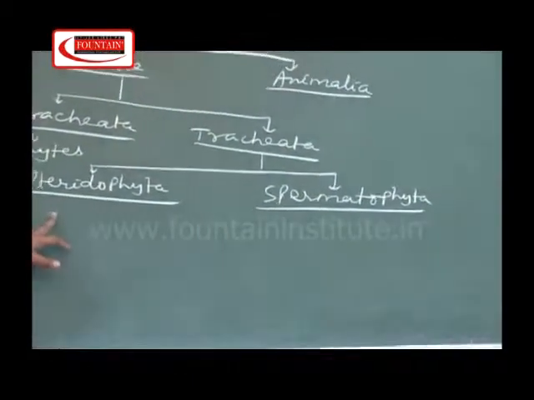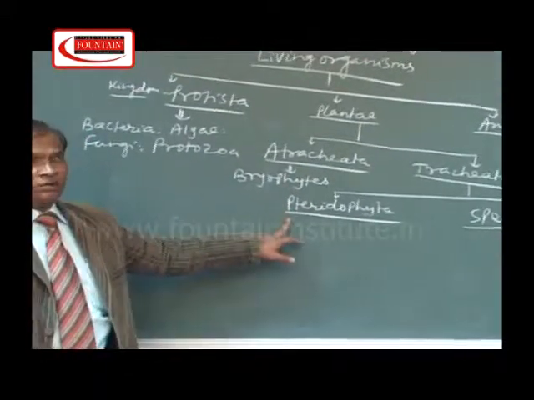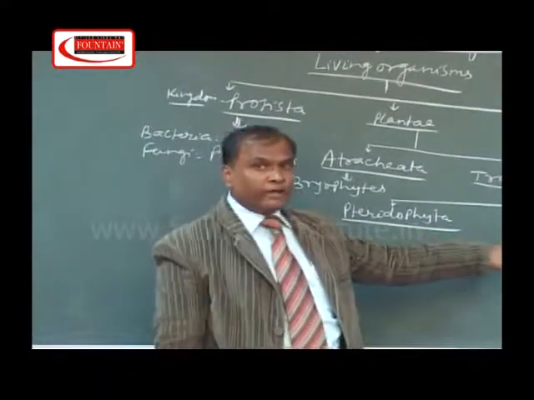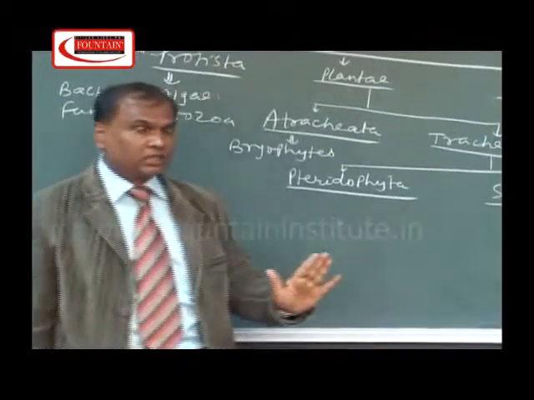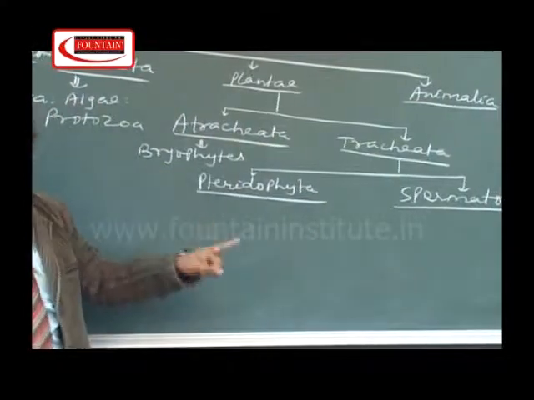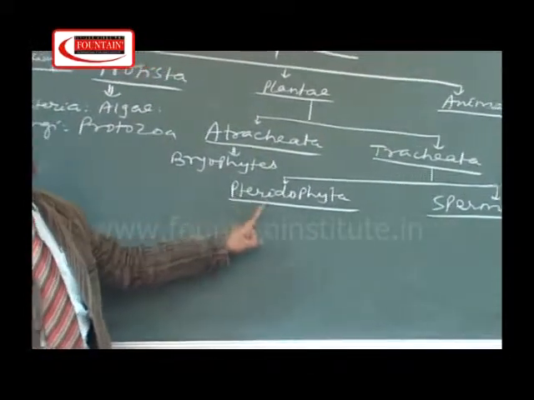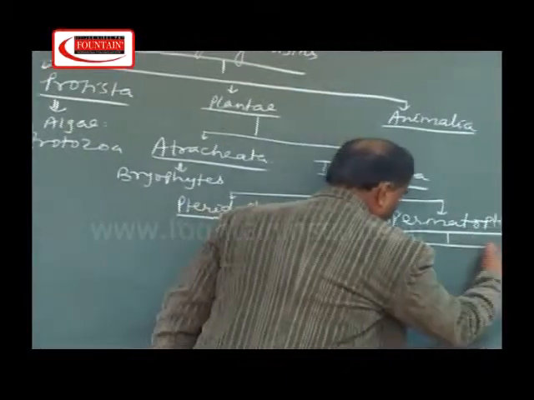Pteridophyta is commonly called the vascular cryptogams, but in pteridophyta seeds are absent, while in spermatophyta seeds are present. So, those vascular plants which bear seeds are placed in group spermatophyta, and the vascular plants without seeds are placed in group pteridophyta. Spermatophyta is divided into 2 groups,